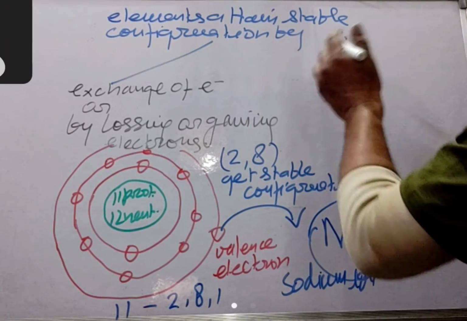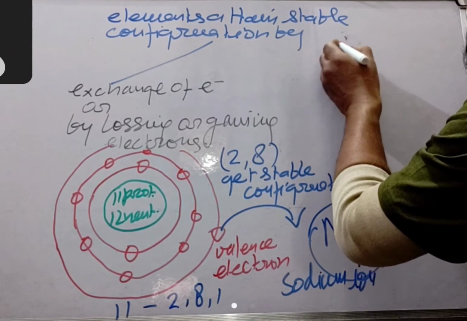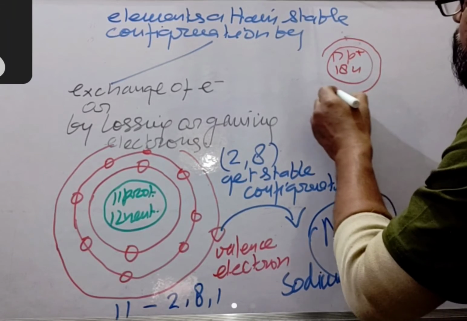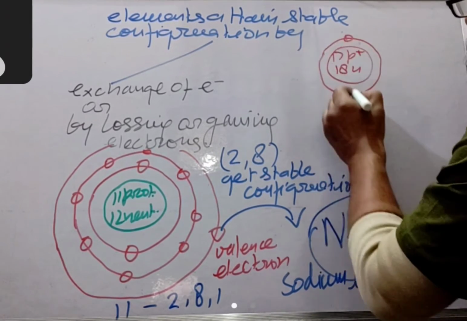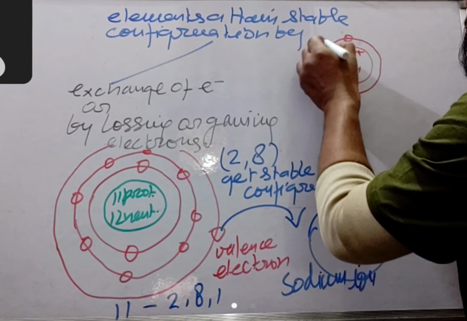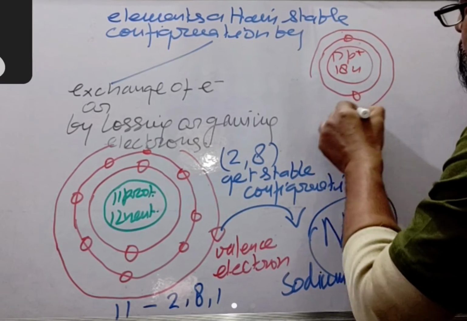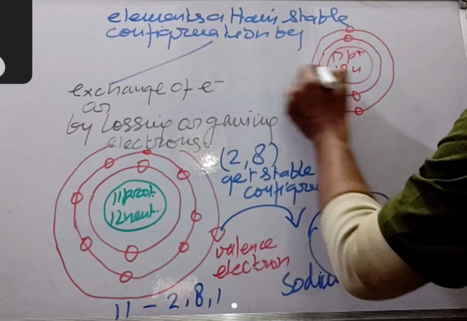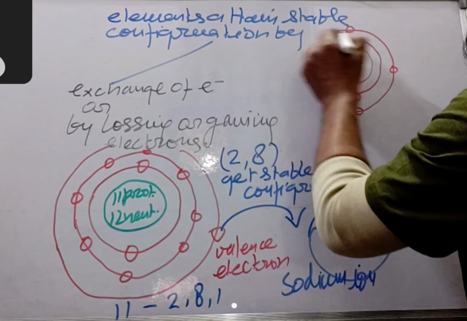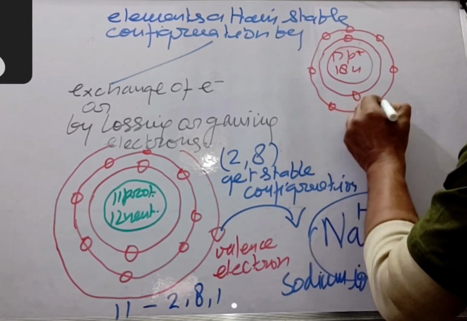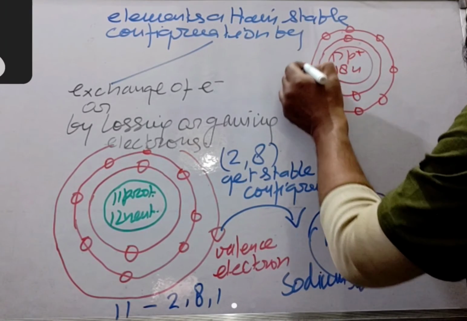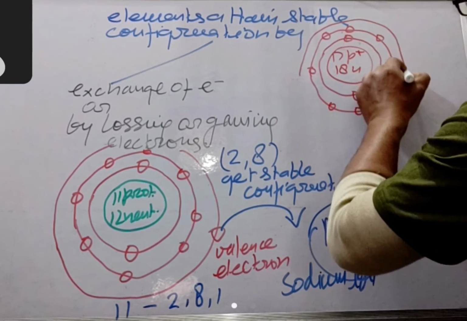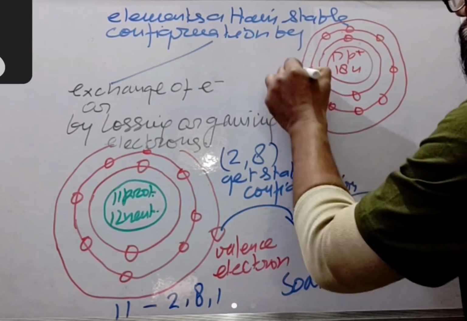In different energy shells, in the first it has 2 electrons, after that it has 8 electrons, and in the outermost valence shell it has 7 electrons.